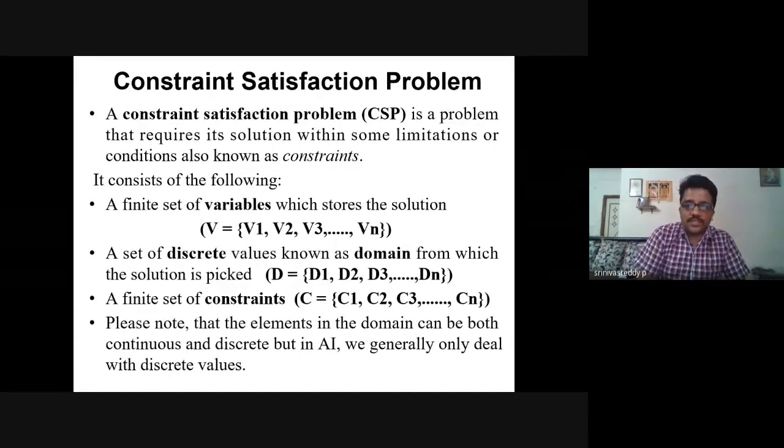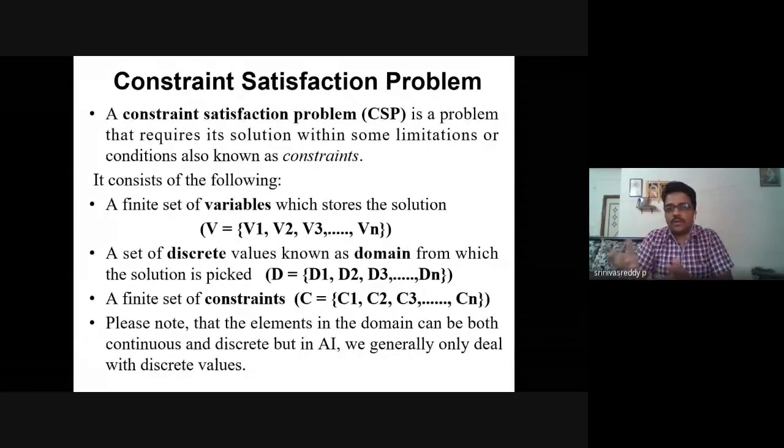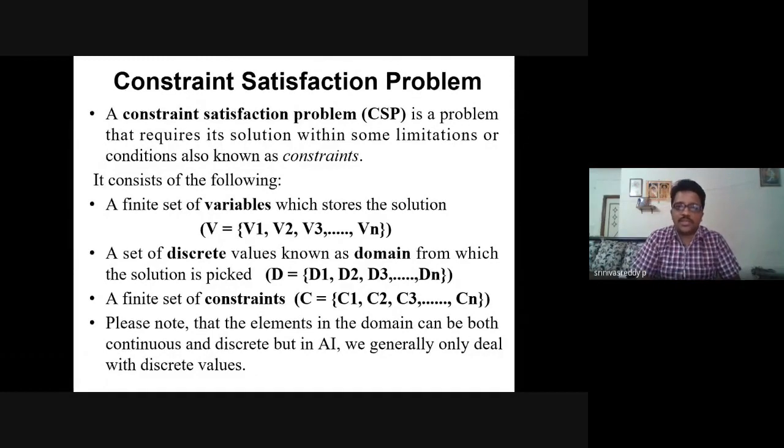Then a finite set of constraints, so C equals C1, C2 and so on, some constraints will be there. Just now I said, suppose you want to move from level 1 to level 2, there are some constraints. You need to get this many points to go to level 2. Even if you solve level 1, you need to meet some requirements to enter level 2.